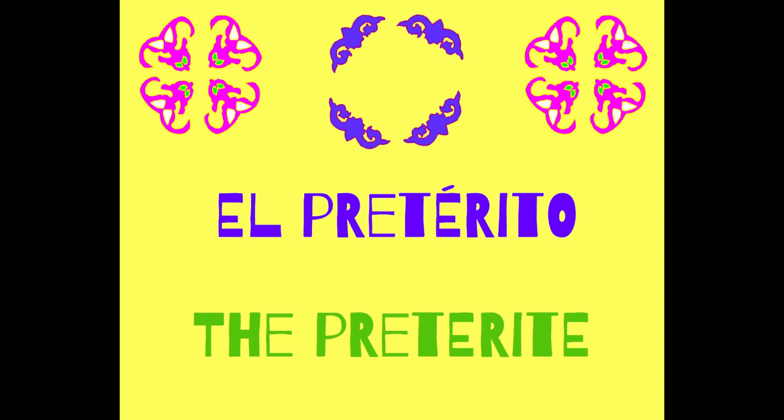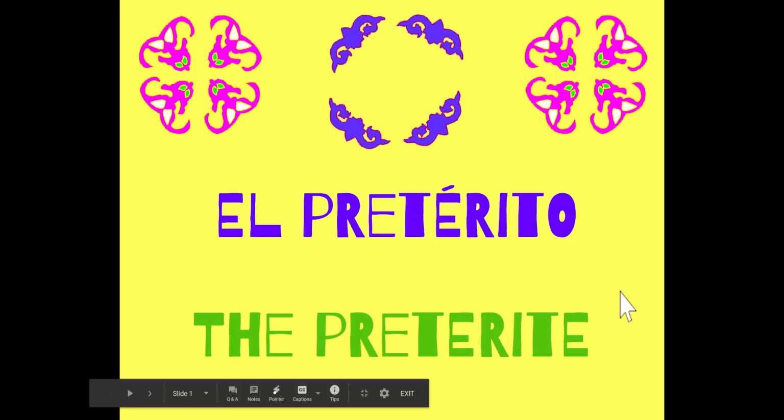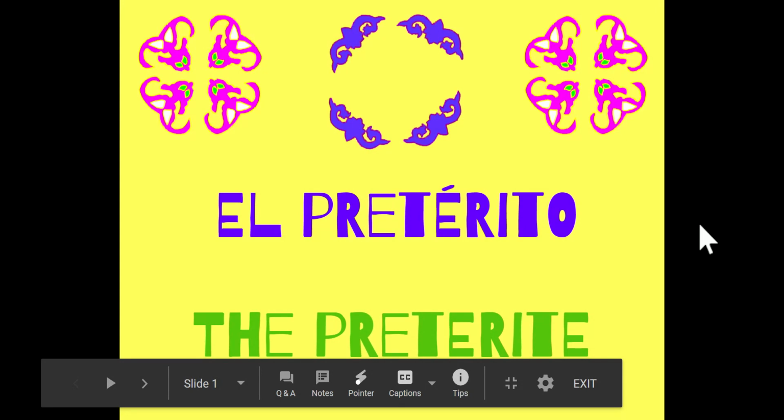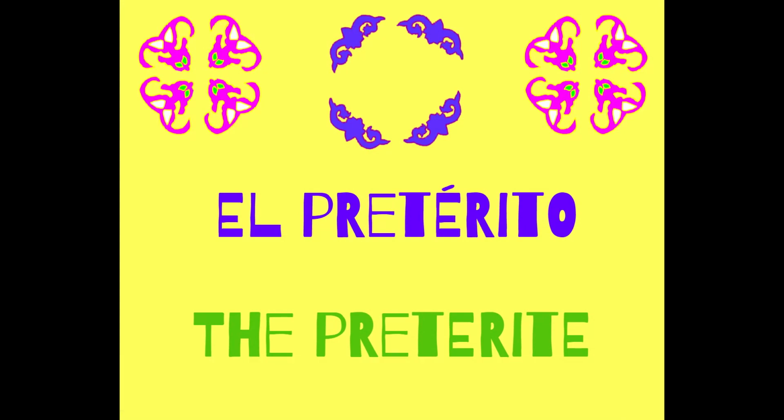Hey guys, I am making this video to go through my preterite notes for the cousins and the twins. So last semester we did regular preterite AR, regular ER/IRs, and then we did the CAR/GAR/ZARs. So the first part of these notes is just a quick recap of what we learned last semester. Your note sheet can be printed off of Google Classroom or you can write it by hand.